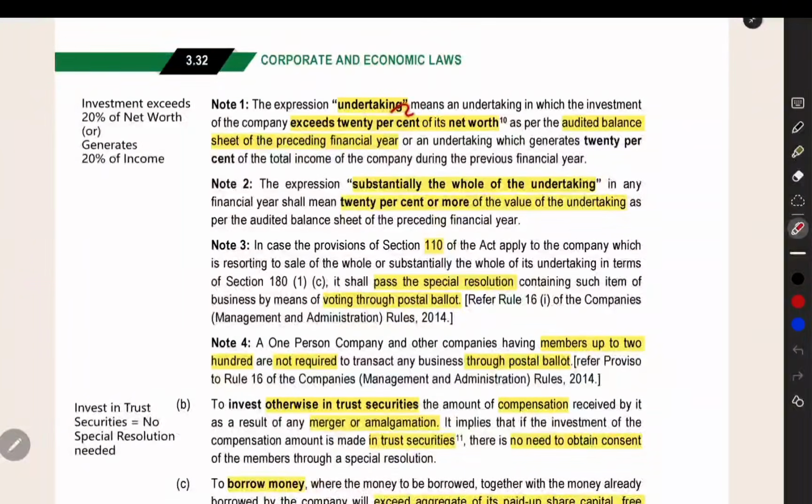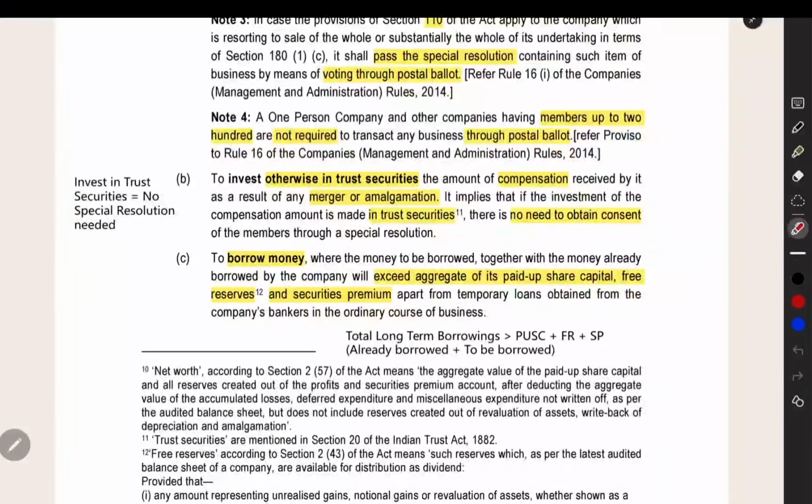And then, undertaking means, they have given the definition also: investment exceeding 20% of net worth or generating 20% of income. That is the meaning of undertaking. The meaning of substantially the whole of the undertaking also they have given. And then the next point is when you are doing a merger or amalgamation, out of that the shareholders are getting a compensation, consideration.